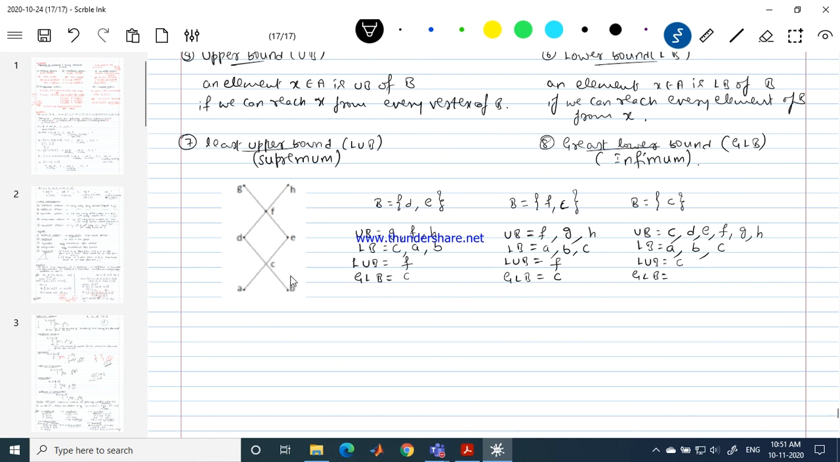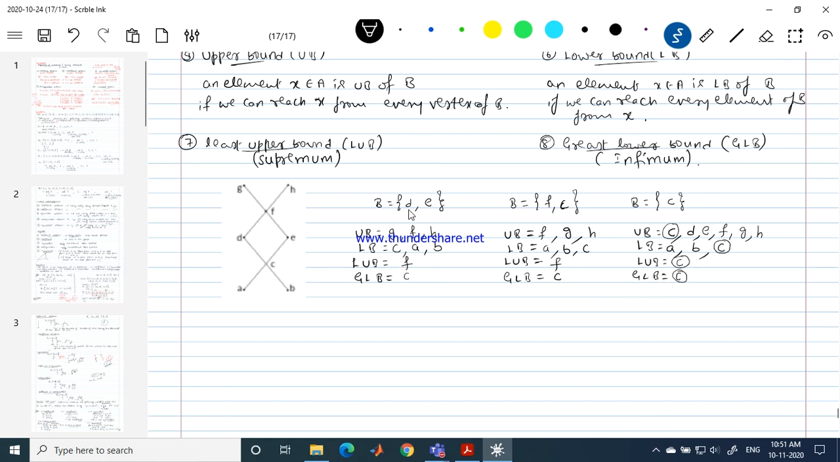Which is the greatest among the lower bounds? Which are the lower bounds? C, A, B are the lower bounds. Among which is the greatest? C is the greatest, because I can reach C from A as well as from B. You can note that in this example, C is the upper bound and lower bound. It is the least among the upper bounds and greatest among the lower bounds.